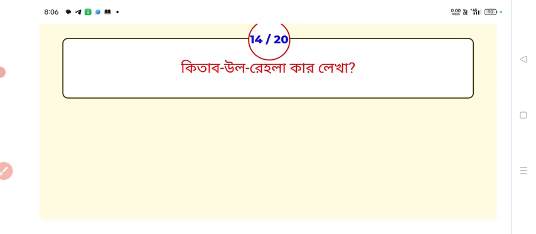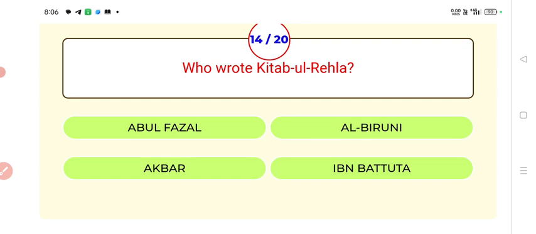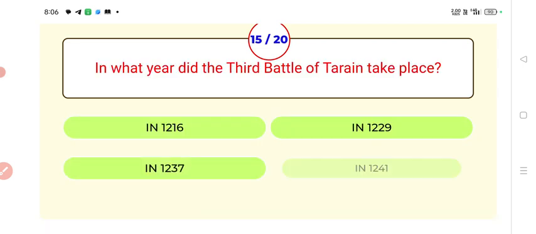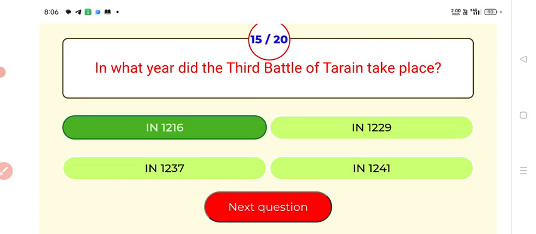Next, who wrote Kitabul Rehla? Answer, Ibn Battuta. Ibn Battuta wrote Kitabul Rehla. Next, in what year did the third battle of Torain take place? Answer, 1216. The third battle of Torain took place in 1216.